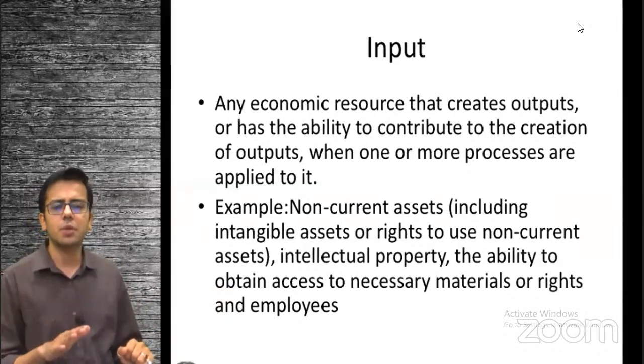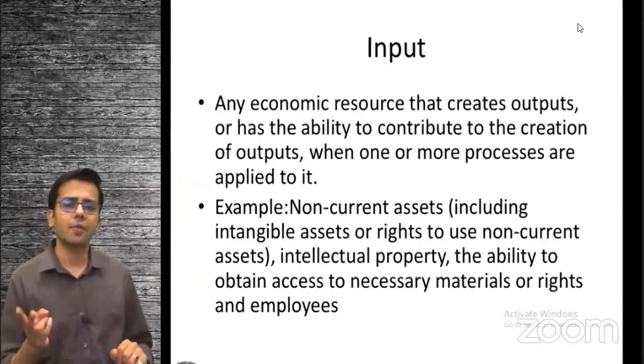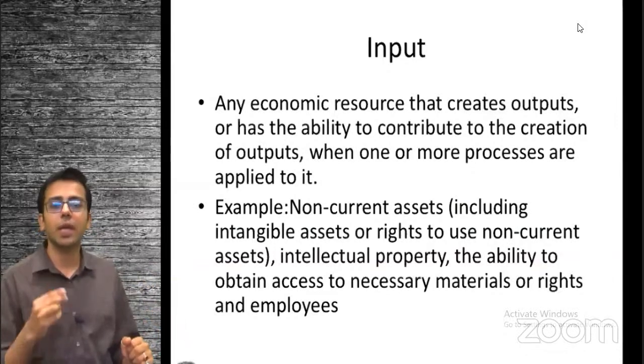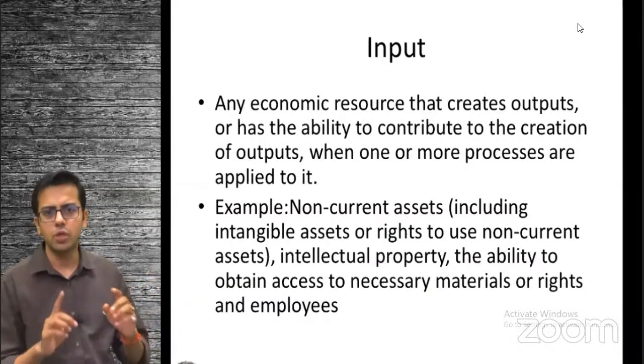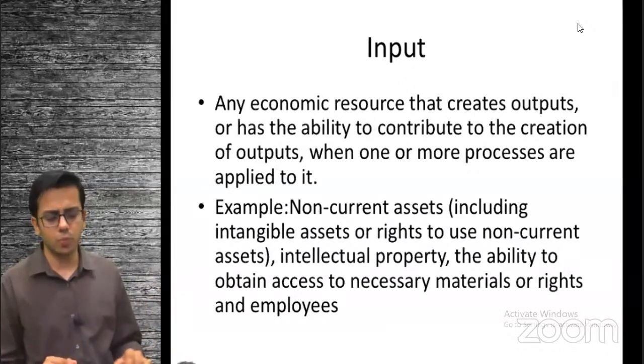So the first step is input. Input is that I have the right to produce a particular thing, intellectual property, which includes intangible assets as well. I have tangible assets, machinery, which will help in converting raw material into output, and I have the employees who are capable of converting this input into output using the machine and converting the raw material into the final product. So they are all considered to be input.